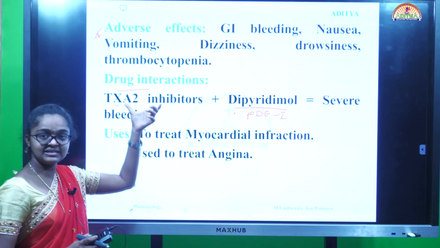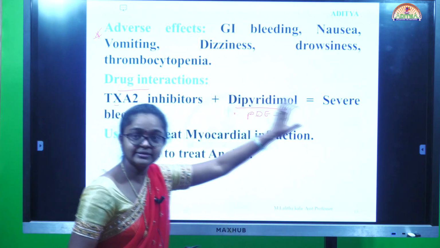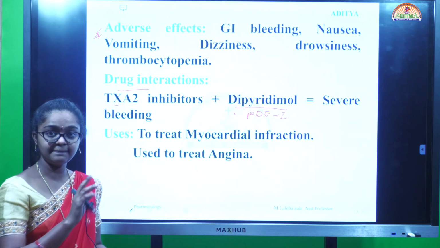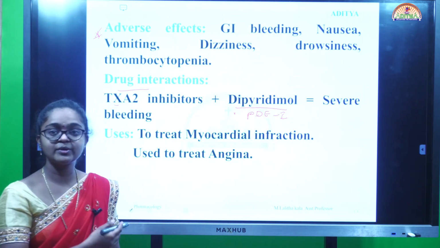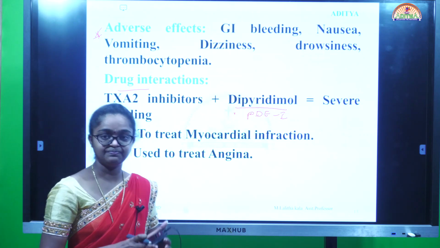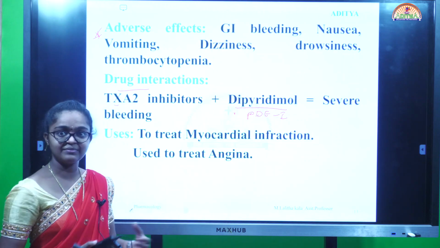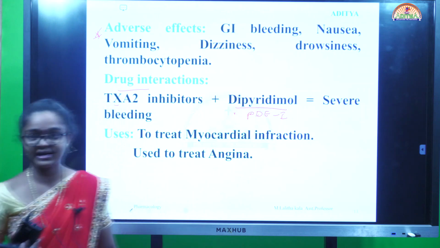While we are administering a particular class of drug along with other drugs, it causes severe bleeding, so do not administer the two antagonist drugs together. Every use is to treat myocardial infarction. In case of surgeries, while we are losing blood, it leads to severe damage, so it is used to treat myocardial infarction as well as angina.